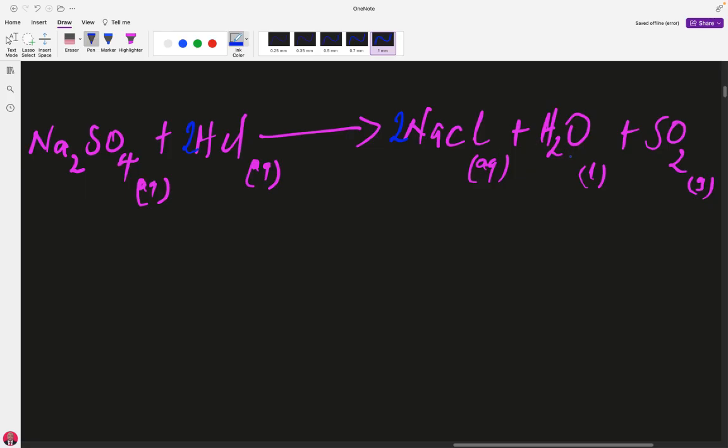Now, what is left? I think the oxygens are what is now left. We have 4 atoms of oxygen on the left, and on the right we have 2 atoms of oxygen here and 1 here. So we lack 1 oxygen. So how are we going to do this?